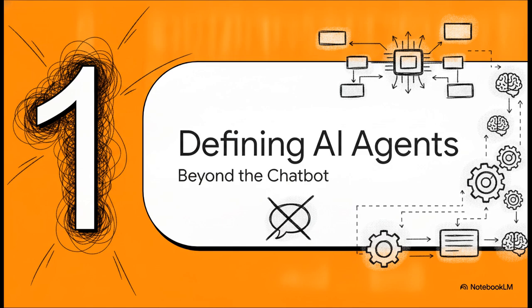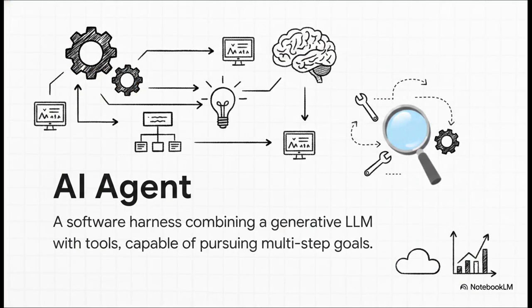All right, Section 1, defining observability AI agents beyond the chatbot. To really wrap our heads around this, we have to completely move past the idea of a simple, single-turn conversational chatbot. A chatbot just responds to your prompt and stops. An AI agent for observability is so much more sophisticated. Think of it as a software harness.